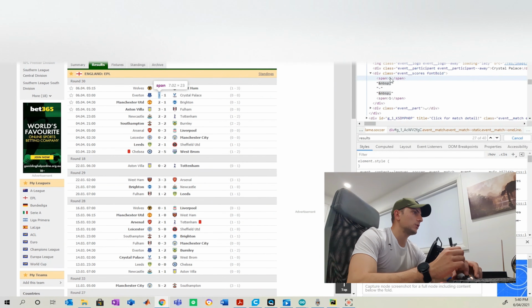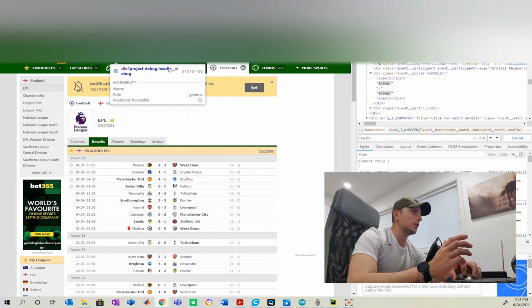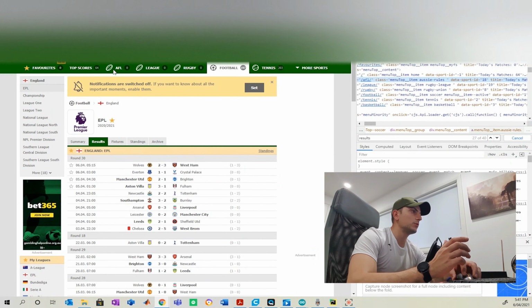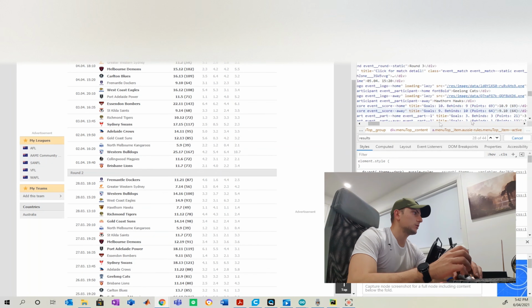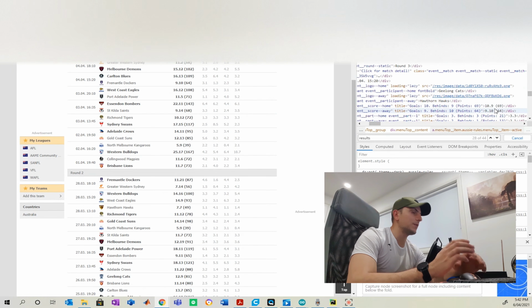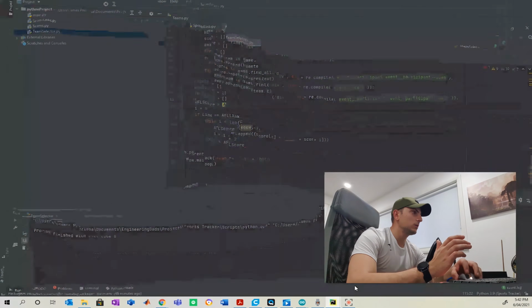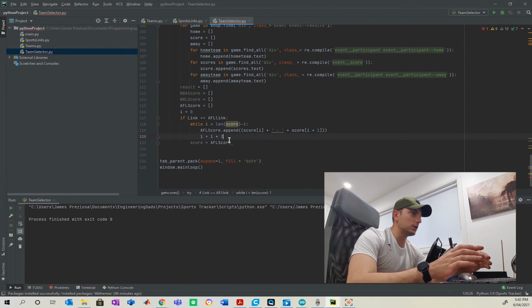As you can see, it's already got within its span 1-1, and that's how I want to represent it in the live app. Now, if I take you guys over to the AFL, for example, okay, there are our two scores, right? They're not given in the same span. So what I've just done in the code is actually put them together in the same span. So when it comes to matrixizing these soon and putting them in the same array, it's much, much easier. Now I'm just going to do the exact same for the other three sports.